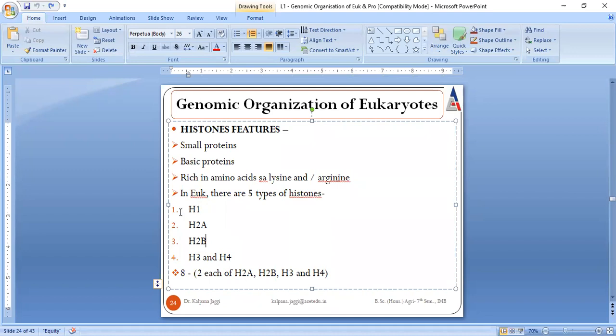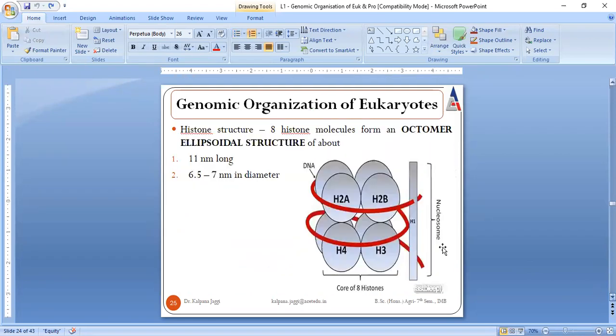H1 is no more considered here. It is present, but it is not present in the octamer. The octamer results from the combination of H2A, H2B, H3, and H4. So 2 of H2A, H2B, H3, and H4. Altogether, 8 histones are present in the octamer. See, 2 of H2A, 2 of H2B, 2 of H3 and H4. And this is H1. This is the core of 8 histones, and this is H1.